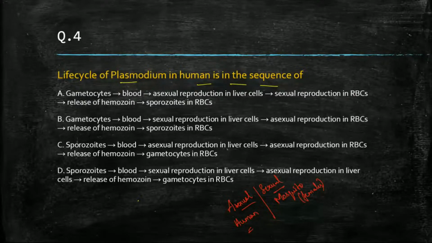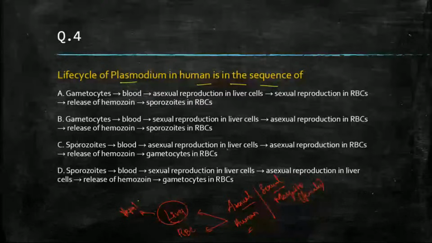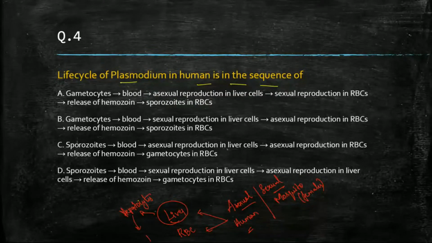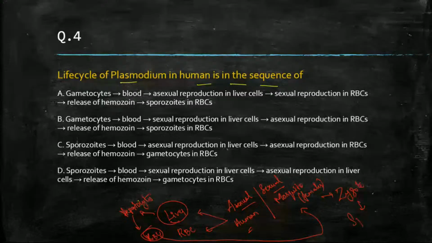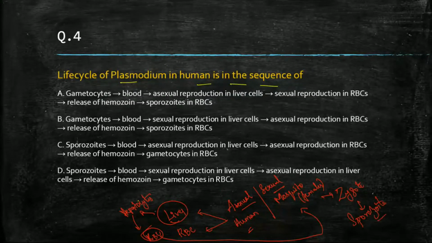So in humans, in the asexual phase, they attack two things: one is the liver and the second is RBC. In the liver we have hepatocytes, and then it will enter into RBC and attack the RBC. After that, the gametocytes will form and enter the mosquito's gut, where the zygote will form, leading to the formation of sporozoites. This is a very brief description. So what happens when it enters the human? It enters as a sporozoite. Then they get converted into merozoites, cryptomerozoites, trophozoites, and other stages.